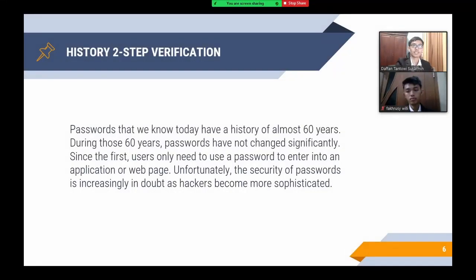Next is the basic theory. History of two-step verification. Passwords, as we know, now have almost a 60-year history. Passwords have remained largely unchanged for over the last 60 years. Users have only needed a password to access an application or web page since the beginning. Unfortunately, as hackers become more proficient, the security of passwords is becoming increasingly questioned. Furthermore, passwords have a number of flaws, including